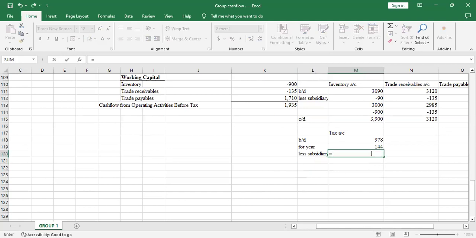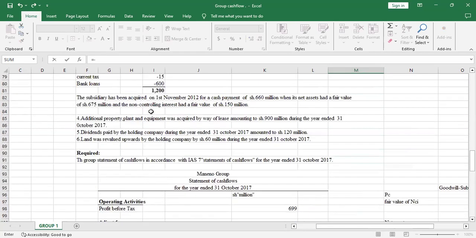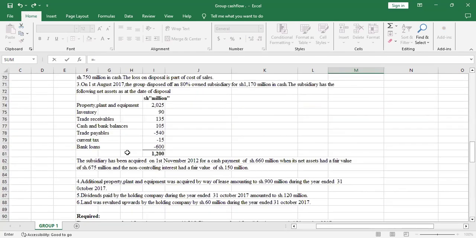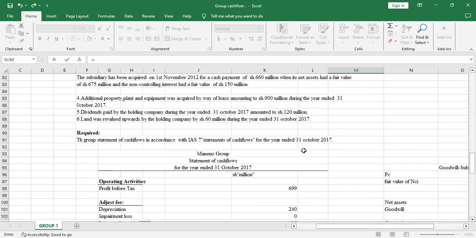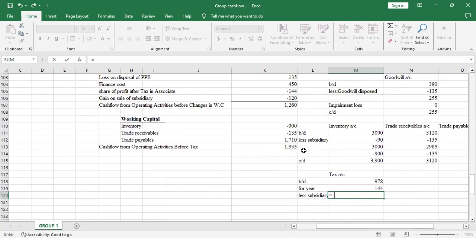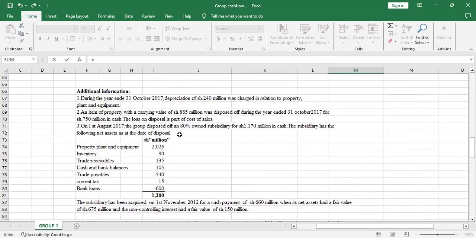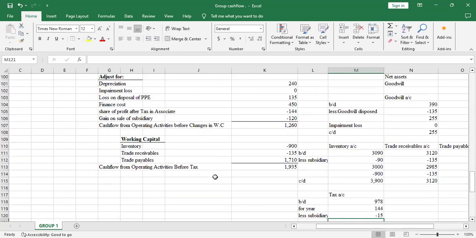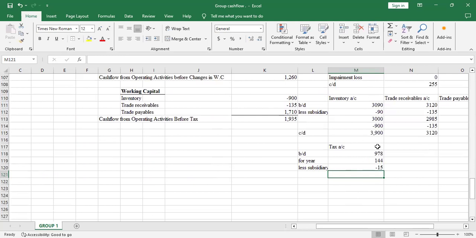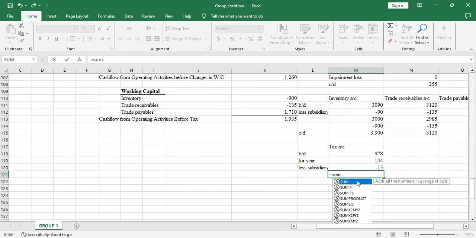So this will be equals to negative because it's reducing the total amount. So current tax, it was 15. I can see it was already negative. Let me remove the negative sign. Yeah, so it was 15. You can see the current tax, because it was disposed, it has to reduce the amount of the tax account, so that we can get this. So I'll sum all this. That's the only adjustment under tax.